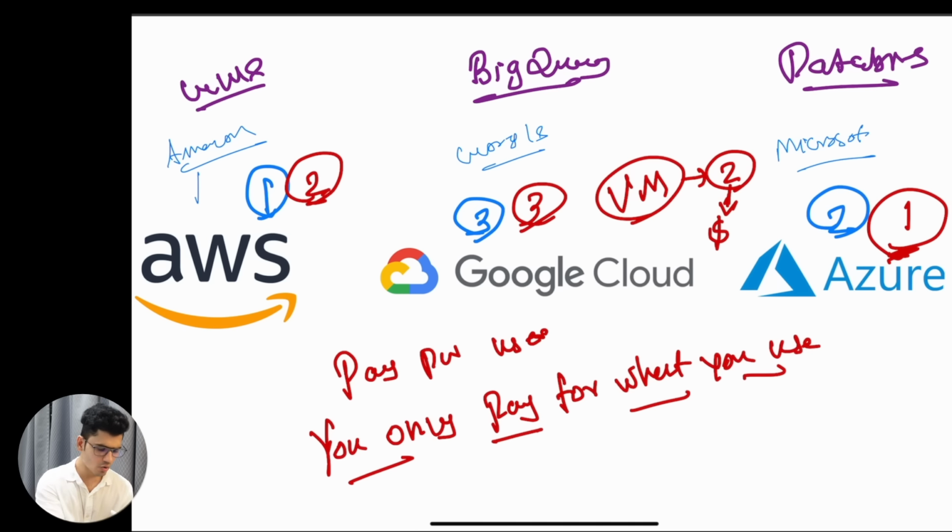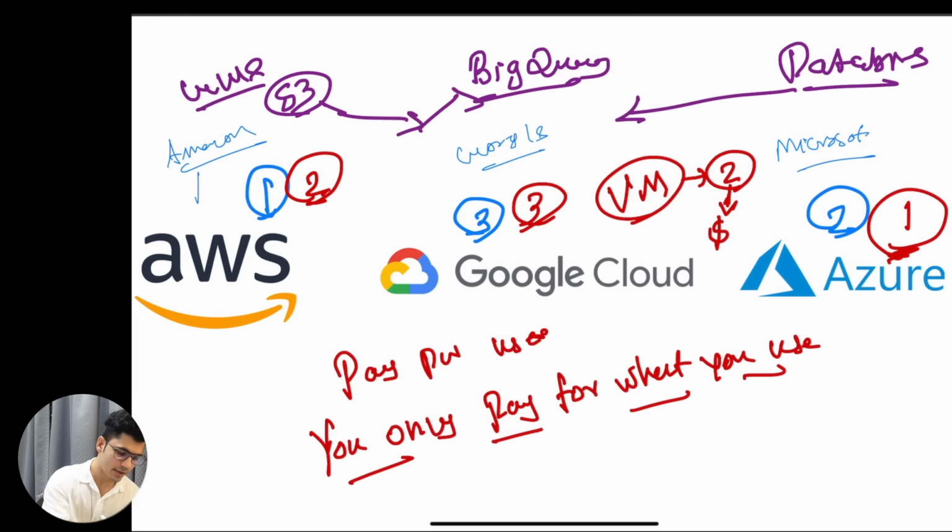If I were to do that, I can use S3 as my object storage, Databricks as my Spark workload, and BigQuery as my data warehouse. So you can also do cross-cloud integration, but maintaining all of these things is quite difficult. Again, there are some tools that can help you with that, but these are different concepts that you can explore. I just want to throw them at you right now so that you can keep them in mind.